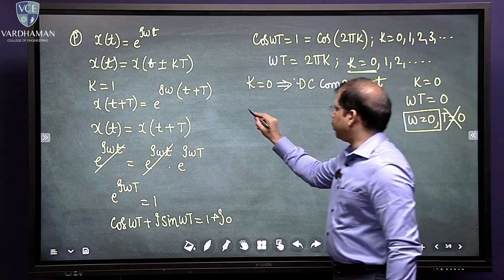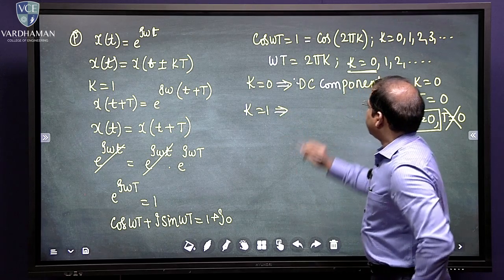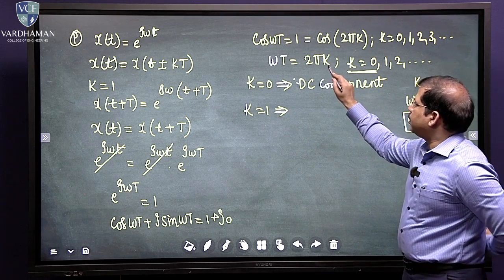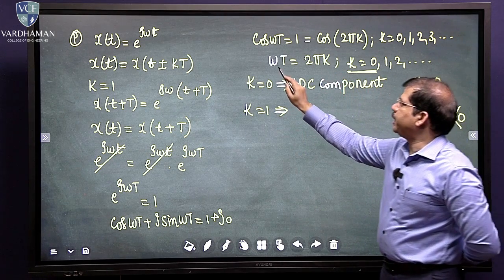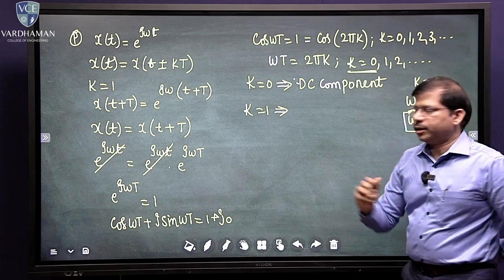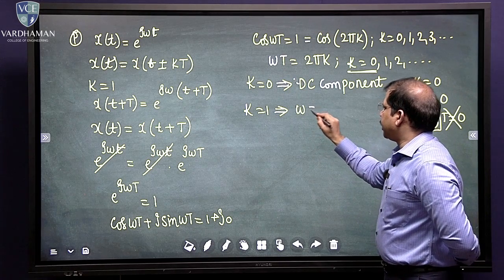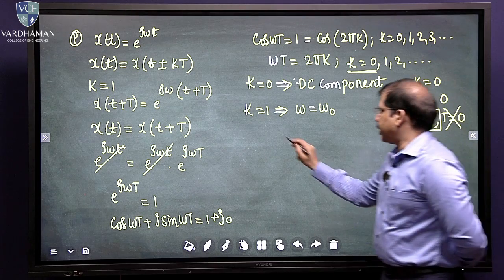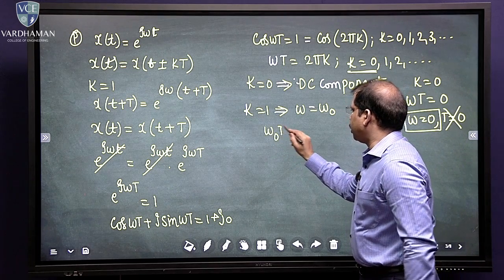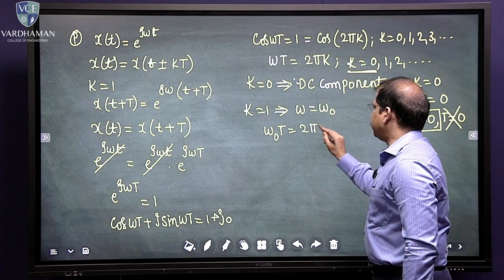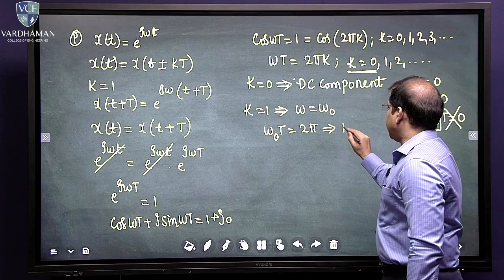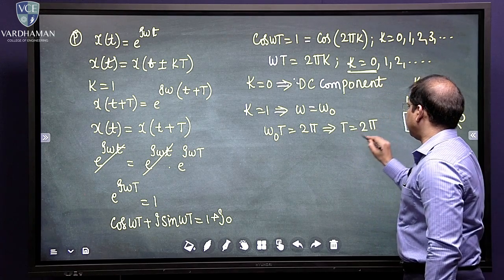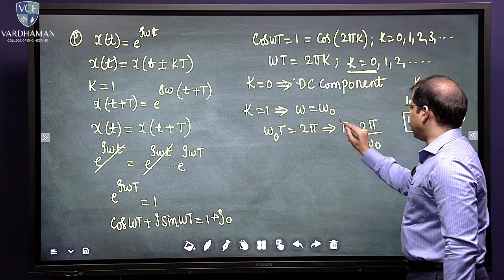Now let us substitute k equals to 1. Because I am substituting a particular value of k, I will be taking a particular value of omega. So I will assume that omega equals omega naught. That gives me omega naught t equals 2 pi, which implies t equals 2 pi by omega naught.